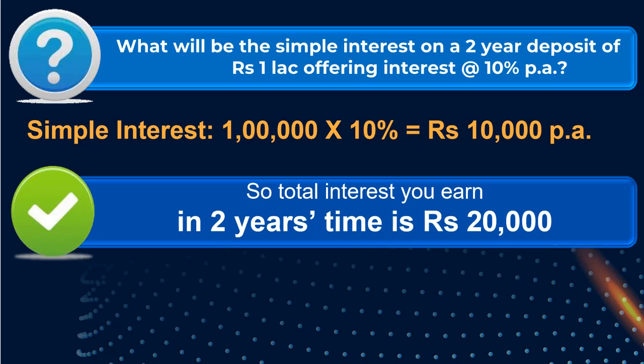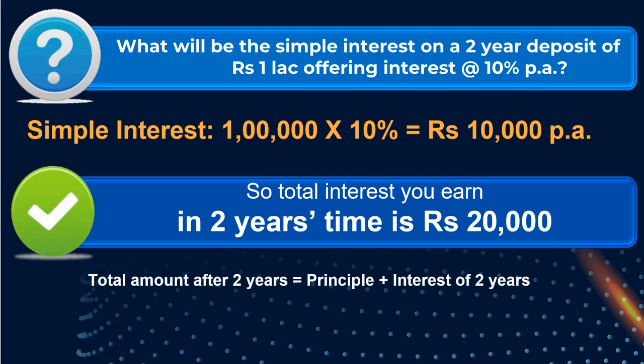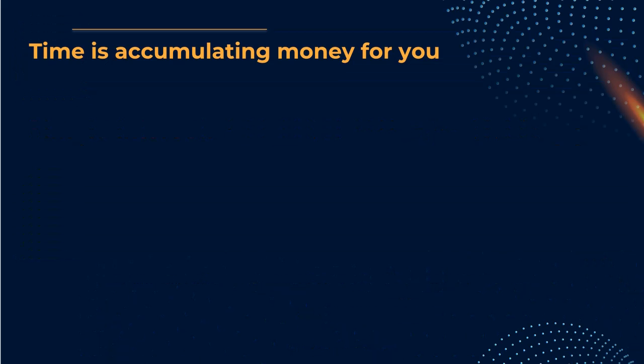That means those 2 years of time is actually earning money for you and you are not doing anything for it. Time is giving you the money. Time is earning money for you. So at the end of 2 years, you will have 1 lakh of principal that you have invested and 20,000 of interest. You will have 1 lakh 20,000 without doing a single thing. Wow, that's amazing, isn't it? So here the time is accumulating money for you.